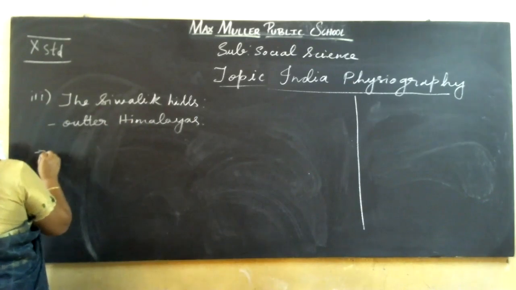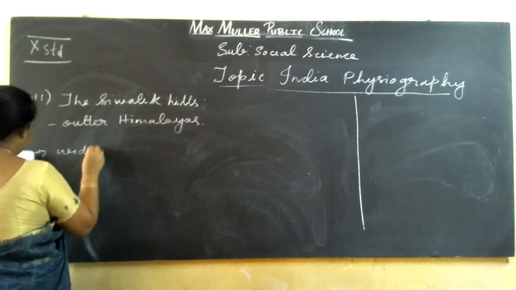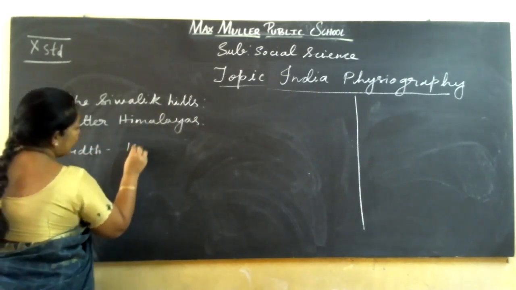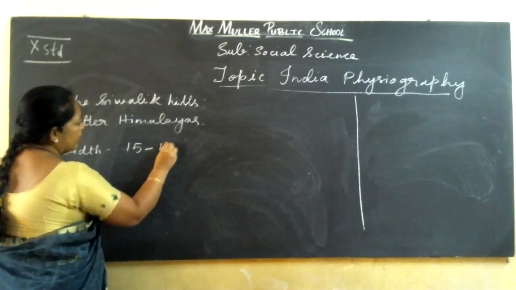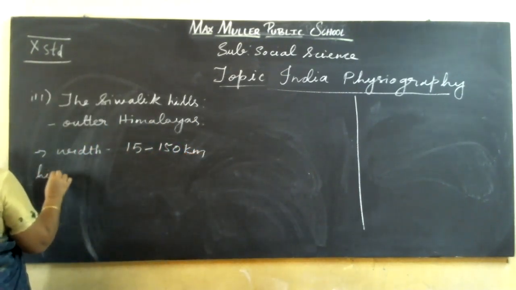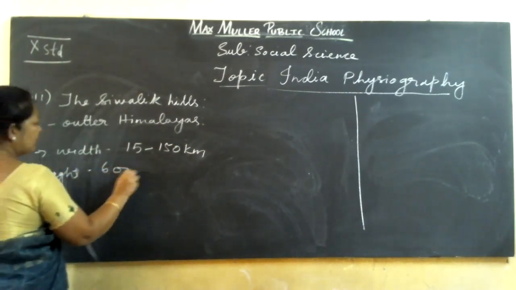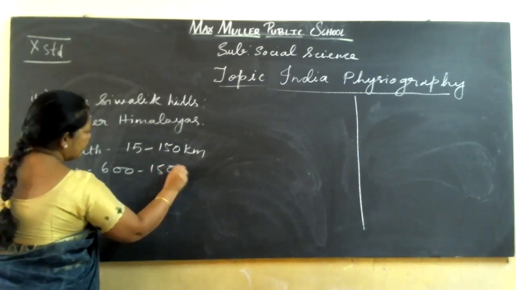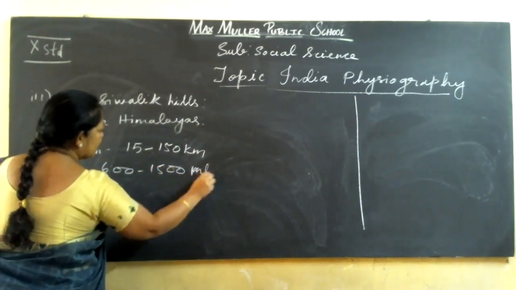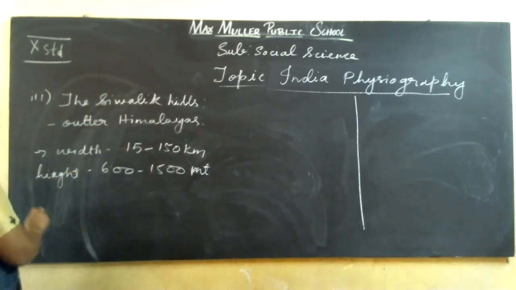And its width ranges from around 15 to 150 kilometers, because it is slopy, and height is 600 to 1,500 meters.